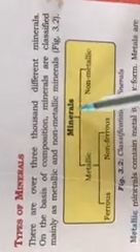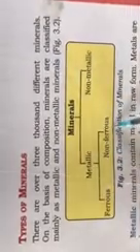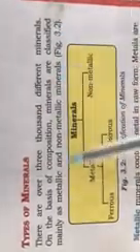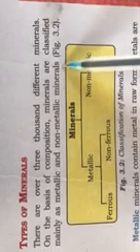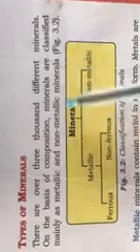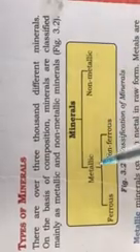Clear, students? Now, the next topic is types of minerals. Students, if you see this flow chart, the minerals are being divided into metallic and non-metallic. Then there is ferrous and non-ferrous. So let's start with the topic. There are 3,000 different minerals on the basis of composition. Minerals are classified mainly into metallic and non-metallic. If we talk about minerals, there can be 3,000 types of minerals, and we categorize them on the basis of their composition. But here we have classified them into two parts: metallic and non-metallic, and metallic into ferrous and non-ferrous.